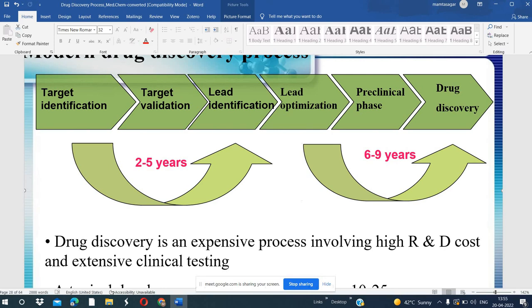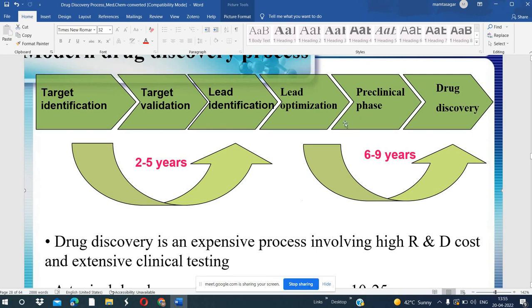So this is the criteria for lead optimization. Then we select the lead molecule, because if the drug has a partition coefficient out of range, it will have side effects. If it doesn't follow the Lipinski rule, it will have side effects. If the drug has a molecular weight higher than 500, then also it will cause side effects.